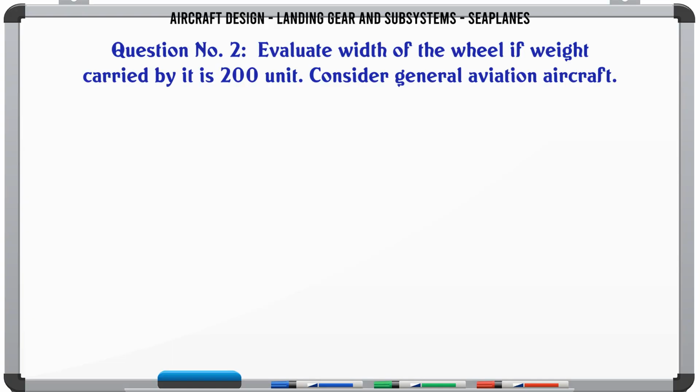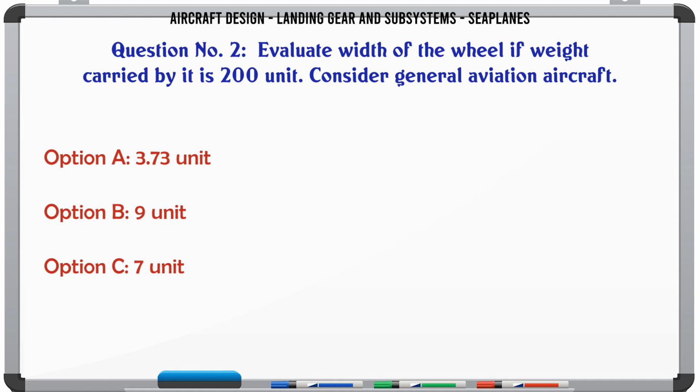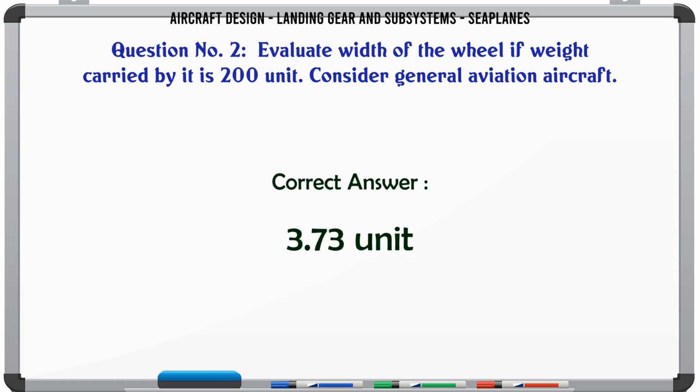Evaluate the width of the wheel if the weight carried by it is 200 unit. Consider a general aviation aircraft. A: 3.73 unit. B: 9 unit. C: 7 unit. D: 9.7 unit. The correct answer is 3.73 unit.